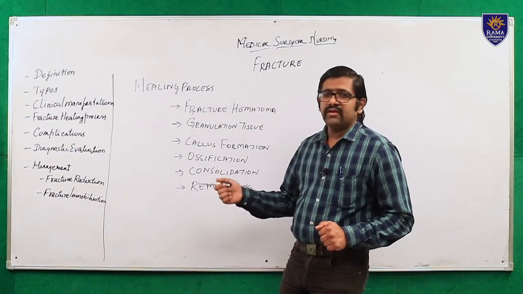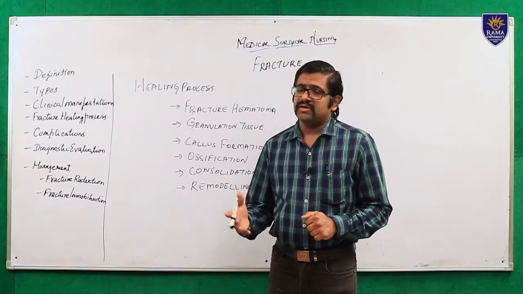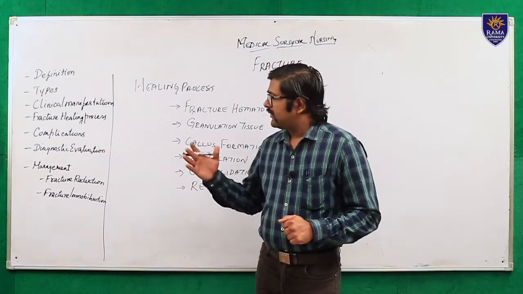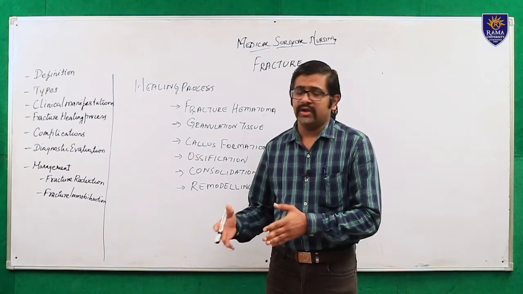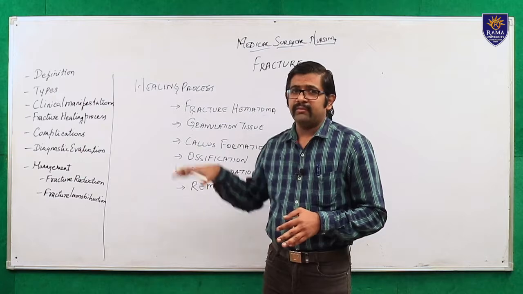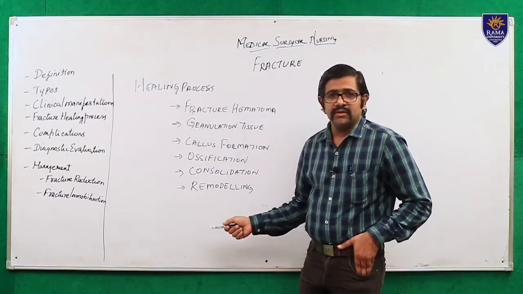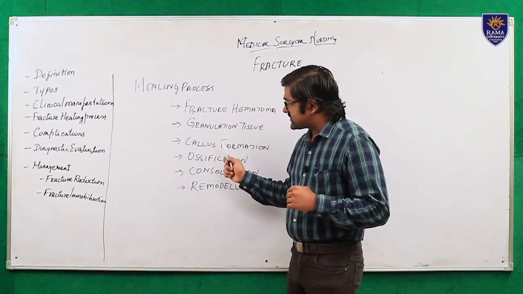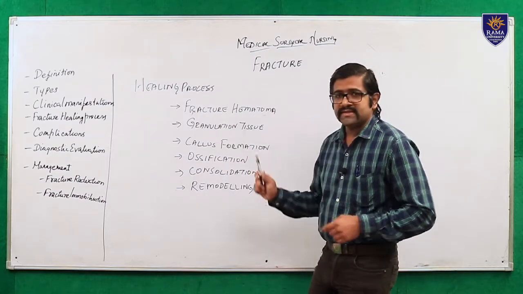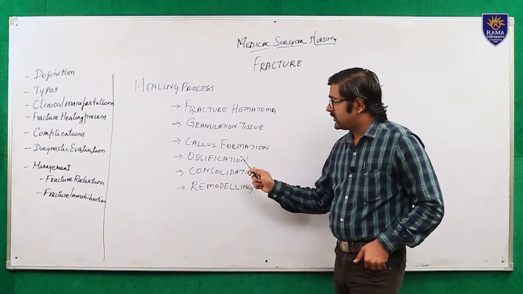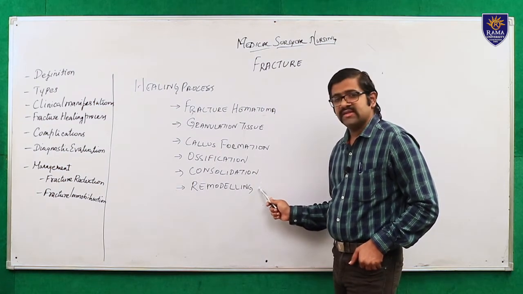Right. Next is the healing process. Why are we dealing with the healing process here? Because we never treat the fracture itself; the fracture heals on its own. It is a natural healing. So we need to know about the healing process of the bone. The healing process has six stages. One is fracture hematoma, second is granulation tissue, third is callus formation, fourth is ossification, fifth is consolidation, and sixth is remodeling.